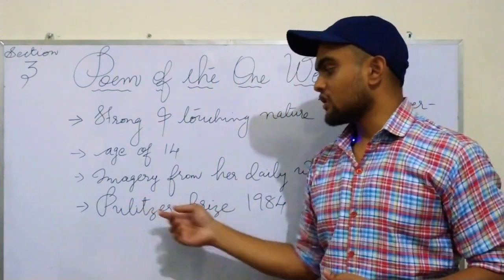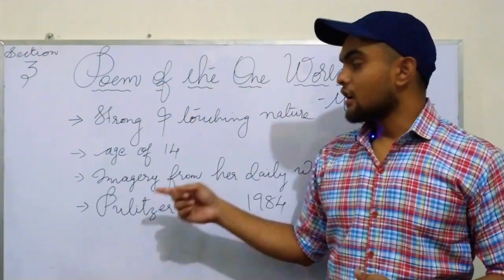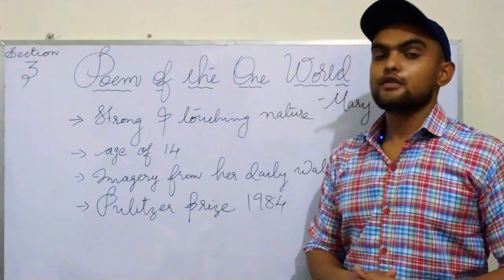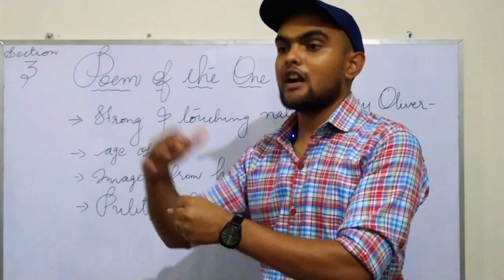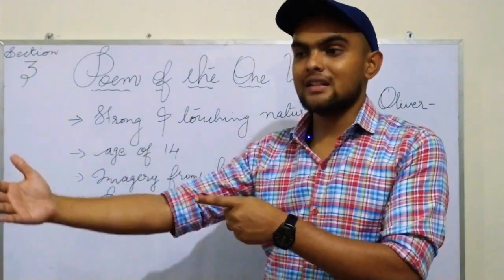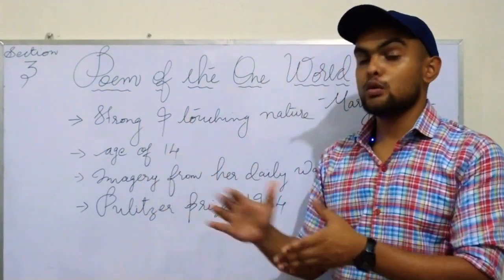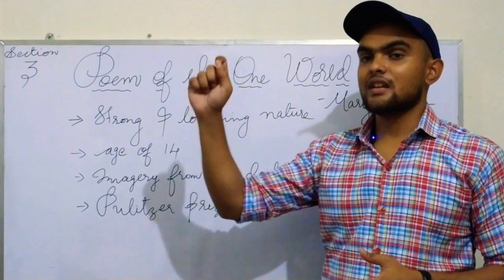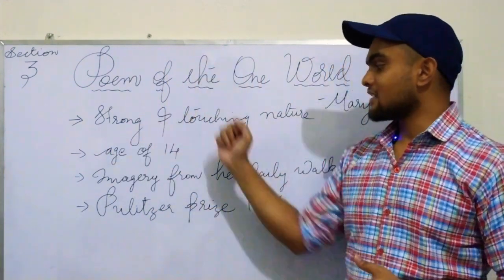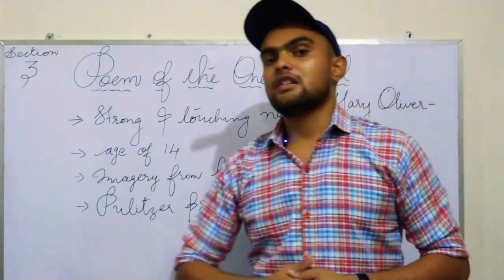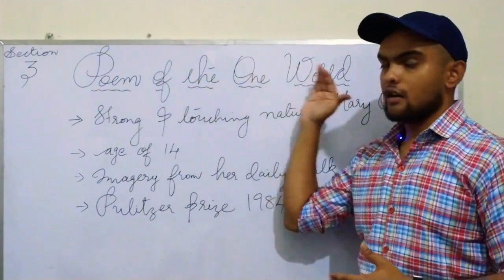So what do you mean by a Pulitzer Prize? Students of literature should know about this Pulitzer Prize. The Pulitzer Prize is a prize given for literature and for online journalism, and it is only available to US citizens. It is given by the US, and it is only for US citizens. Okay, so that is about the Pulitzer Prize. Now we will move to the Poem of the One World.